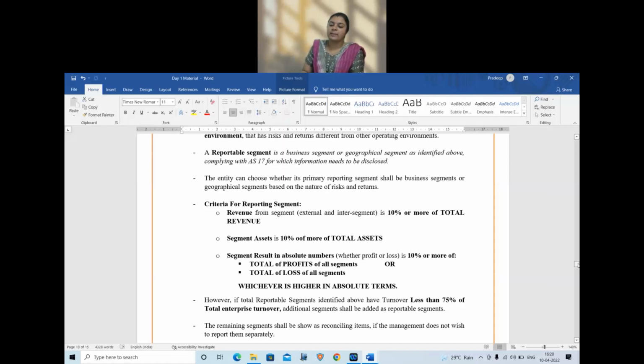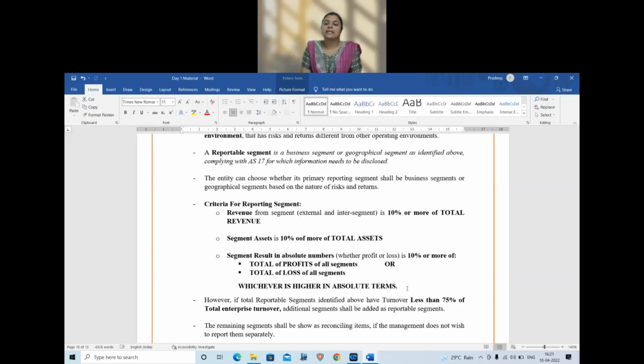For these 4 segments together, I am only getting 50 as the turnover, which means for the balance 25, to make it to 75%, I need to add more segments voluntarily, even if it does not meet the 10% threshold criteria. Which segments you can add voluntarily, the choice is yours. Okay, the management's choice to add.